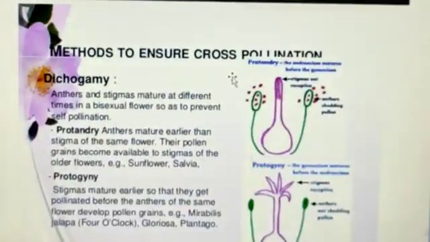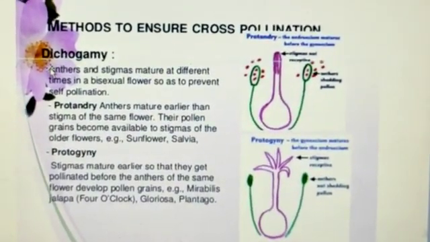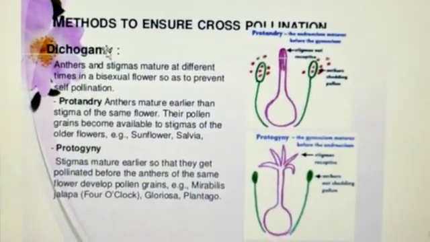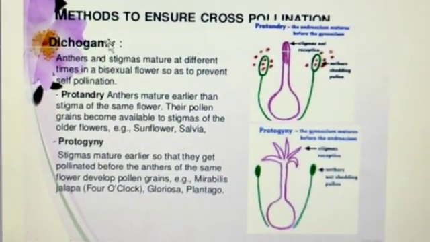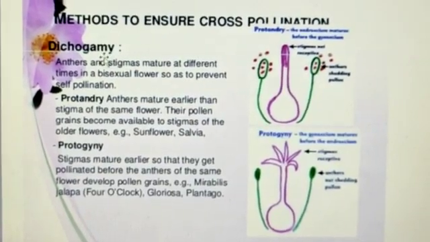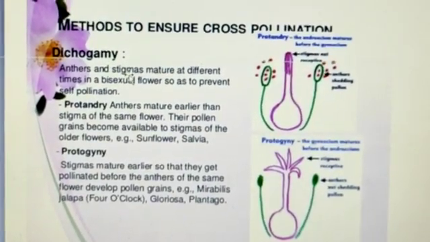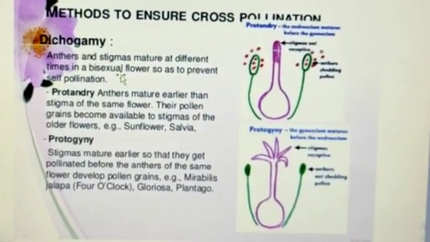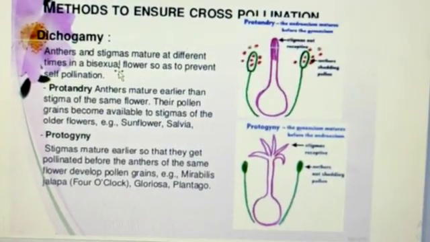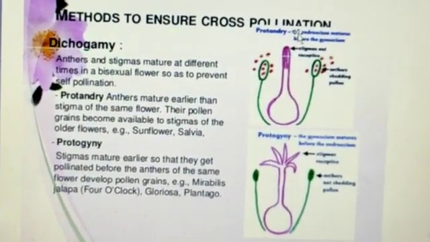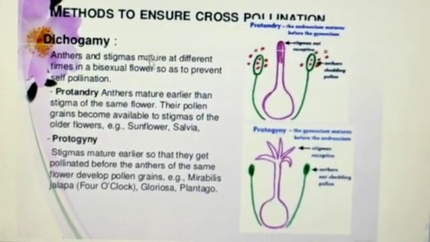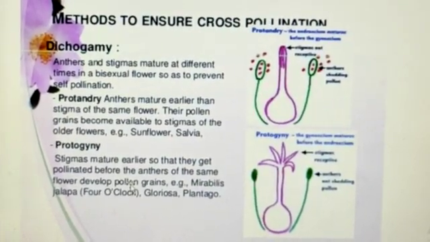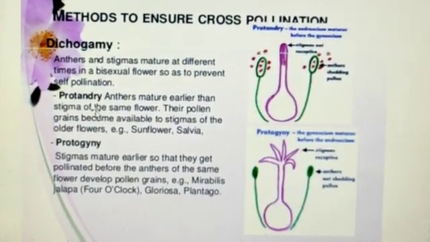Next one is dichogamy. The dichogamy method favors cross-pollination over self-pollination. If the flowers are bisexual, the male and female organs mature at different times, so it prevents self-pollination, and in this case fertilization occurs only through cross-pollination. There are two types of flowers, one is protandrous, another one is protogynous. Let's see the first one, protandrous.